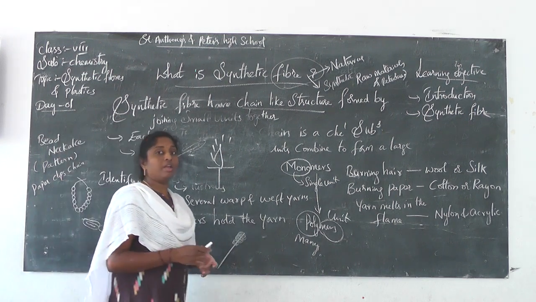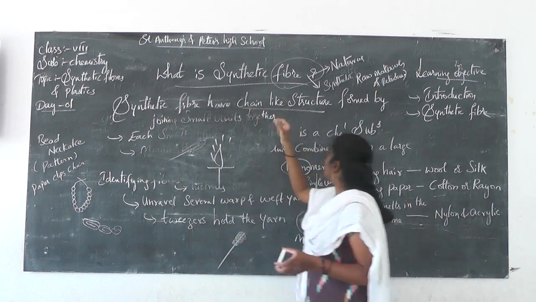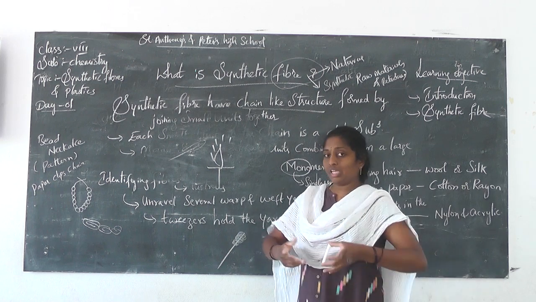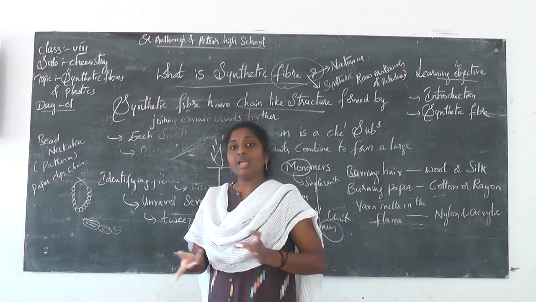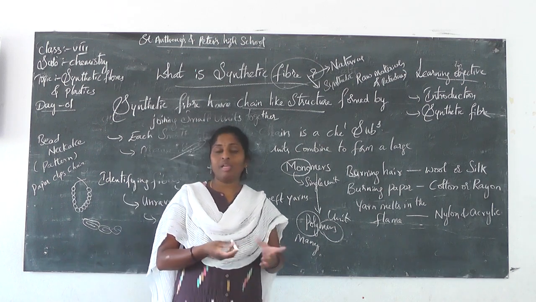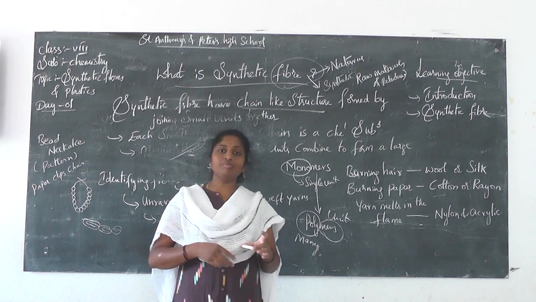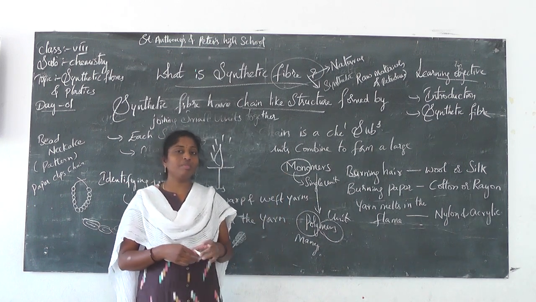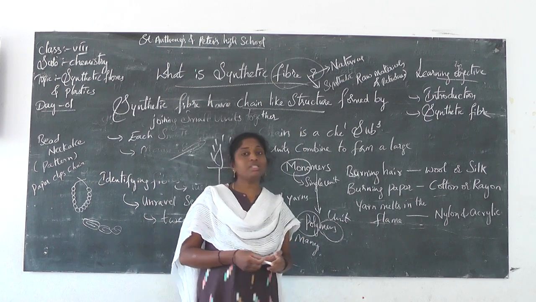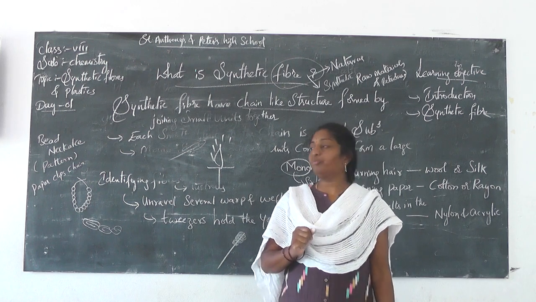So in this section we learn about fibers. The fibers are of two types. One is natural fiber and the other is synthetic fiber. Natural fiber is obtained from plants and animals. For example, you can take silk, wool, cotton. Cotton is obtained from the plant. So these are the examples. Still so many examples are there. You can note them down from the book. Okay. Next, synthetic fibers. The synthetic fibers are obtained from petrochemicals, the raw material of petroleum.